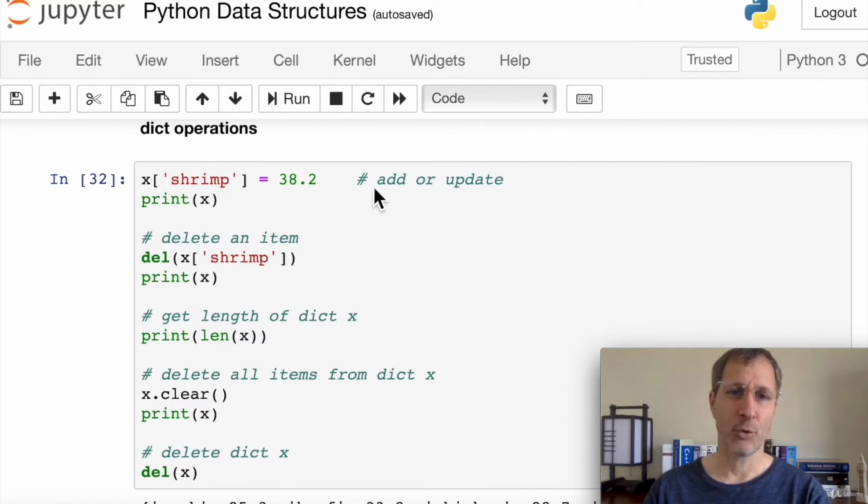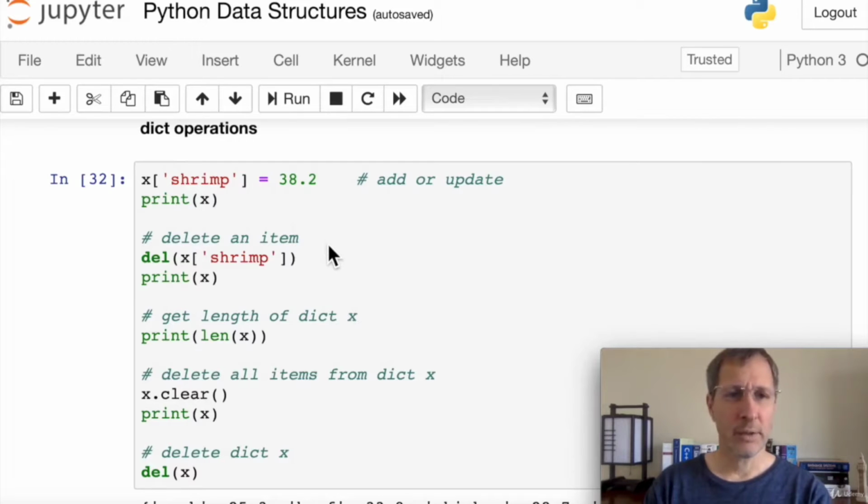So this is add or update. And Python's not going to tell you if that was in there or not. If you want to check, you can check first, right? If shrimp in dictionary. But if you just do this x of shrimp equals 38.2, it's going to overwrite anything that was already in the dictionary for shrimp.